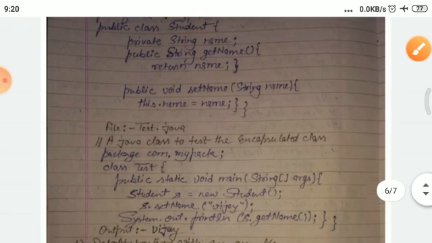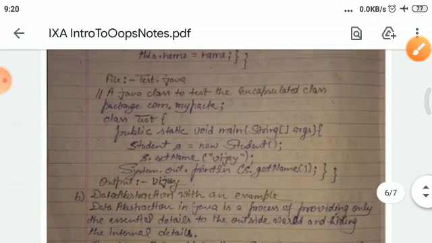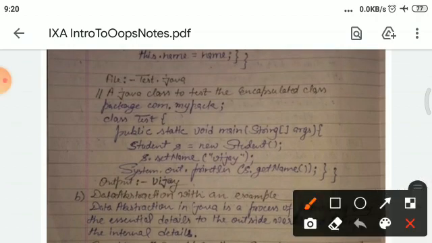It means they can be used outside the package and outside the class also. And here another class is created named test, in which a main method is declared, and an object named s is created that is of student type, and the setName method is called by using this object, and the data member is set to the value busy.